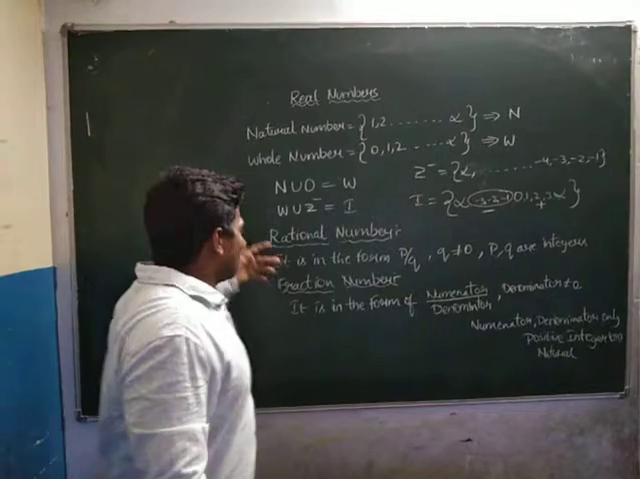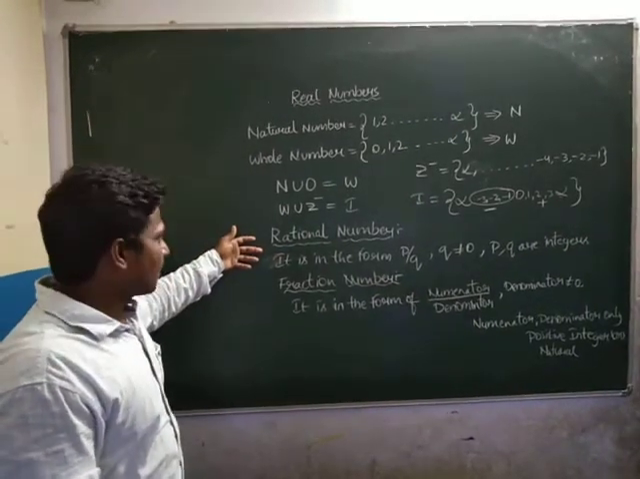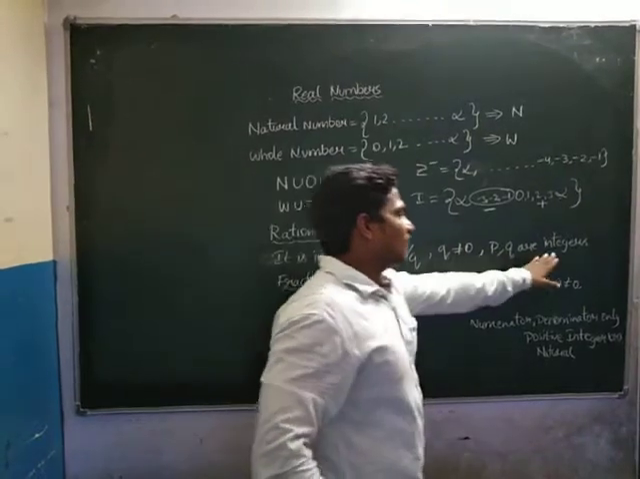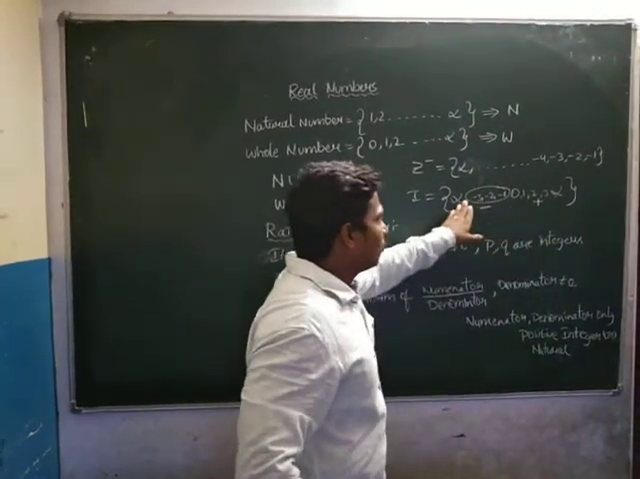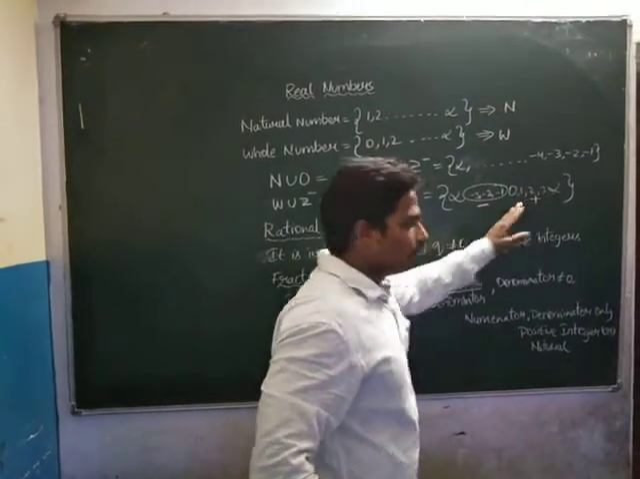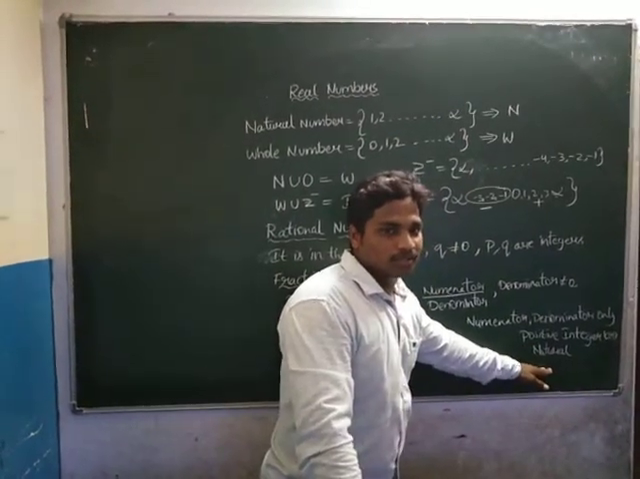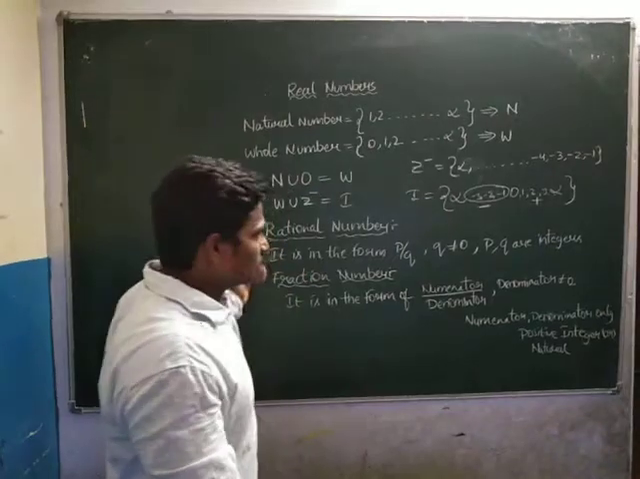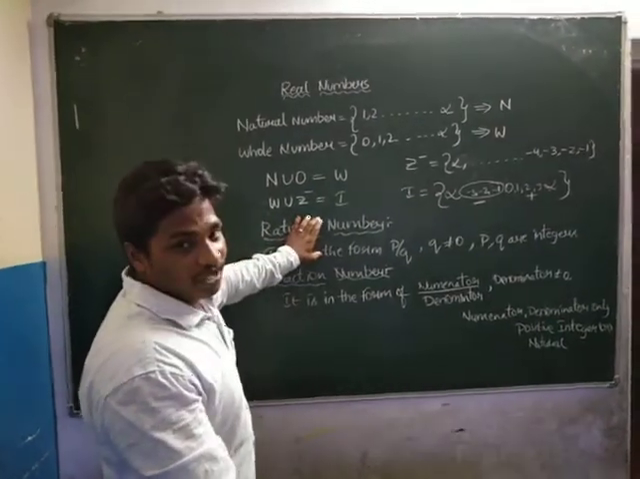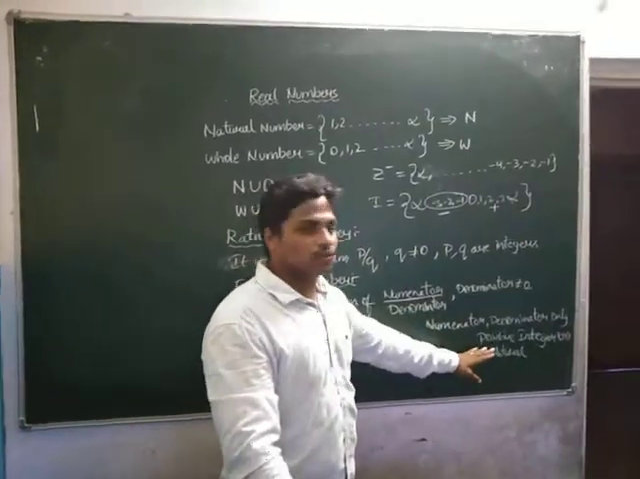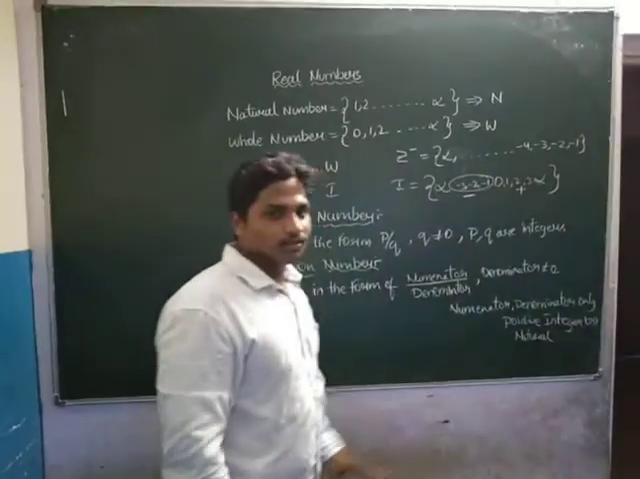Is it clear? The difference between a rational number and a fractional number is that in a rational number we have integers, meaning both positive and negative. But in a fractional number we have only positive numbers. The difference between the two is that here we have negative numbers, but here we have only positive numbers. Is it clear?